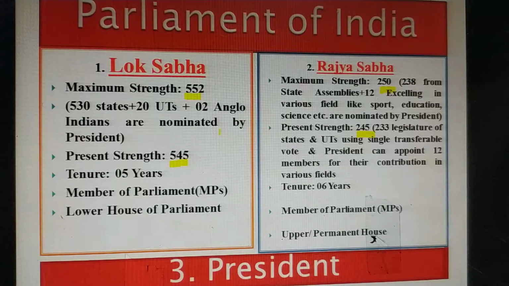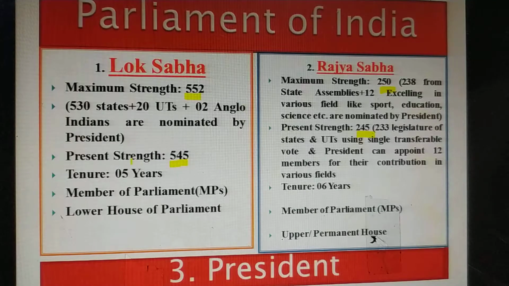So let's discuss first Lok Sabha. Lok Sabha has a maximum strength of 552 members. Out of them, 530 are from states, 20 are from Union territories, and 2 are Anglo-Indians nominated by the President.